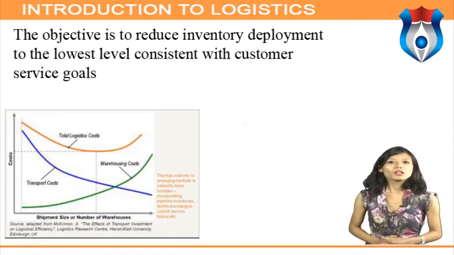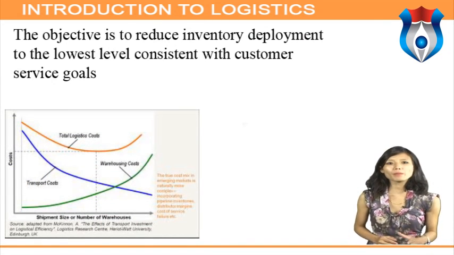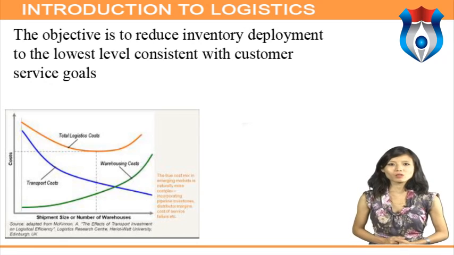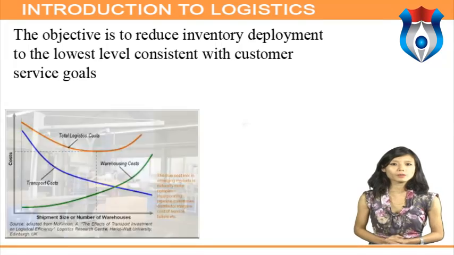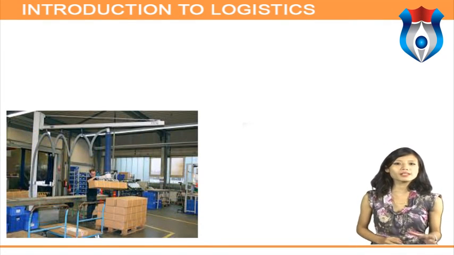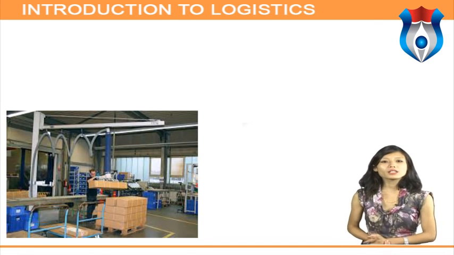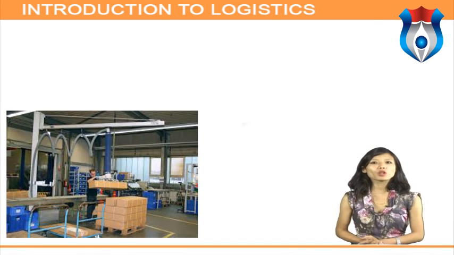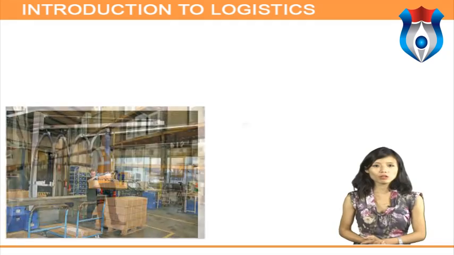Minimum inventory. The objective is to reduce inventory deployment to the lowest level consistent with customer service goals to achieve the lowest overall total logistic costs. To achieve the objective of minimum inventory, the logistical system design must control commitment and turn velocity for the entire firm, not merely for each business location.